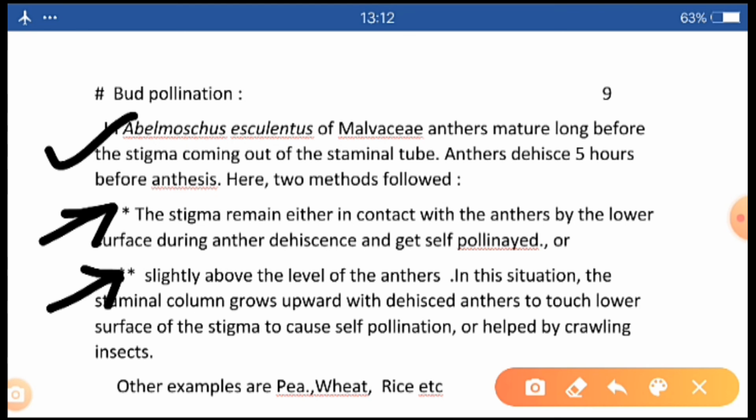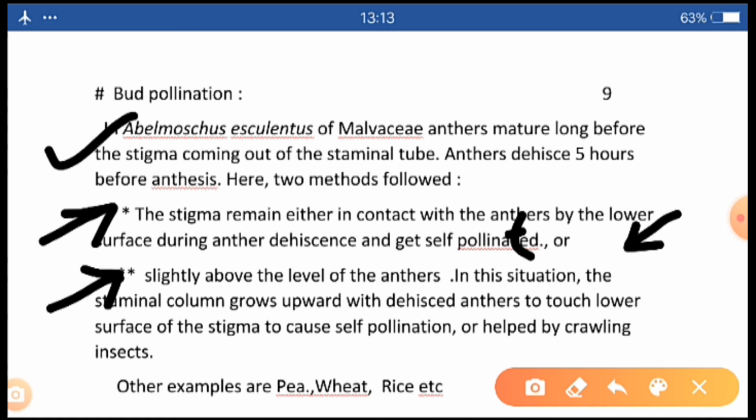In the first one, the stigma remains either in contact with the anthers by their lower surface during anther dehiscence and gets self-pollinated, or slightly above the level of the anthers during anthesis. So in this one, self-pollination has been performed by the contact of the anther and the stigma.